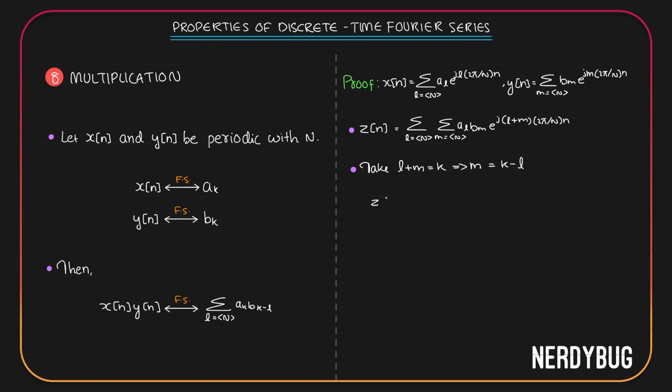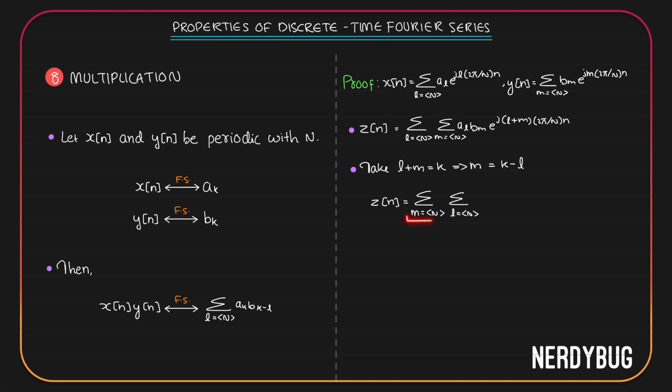If we use this, z of n can be written like this. Summation m takes any N consecutive integer values, summation L takes any N consecutive integer values. I have changed the order of summation. Here m can take any N consecutive integer values. k is m plus something. So k will also be able to take N consecutive integer values.